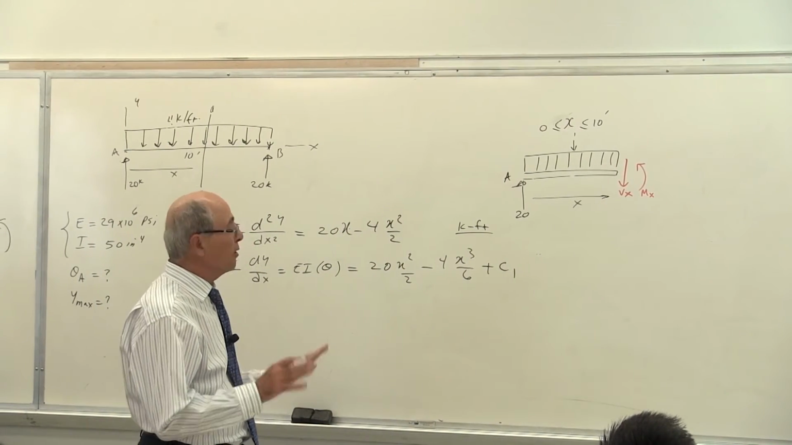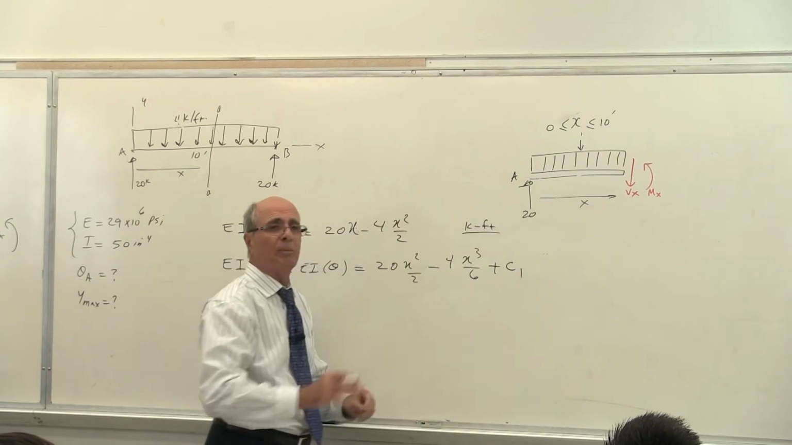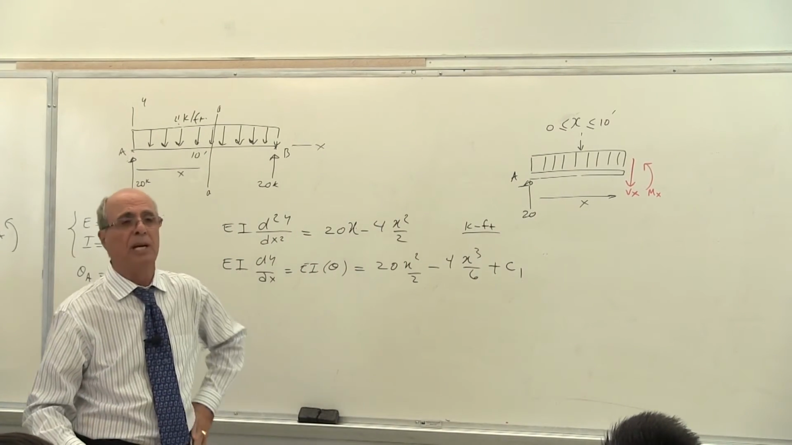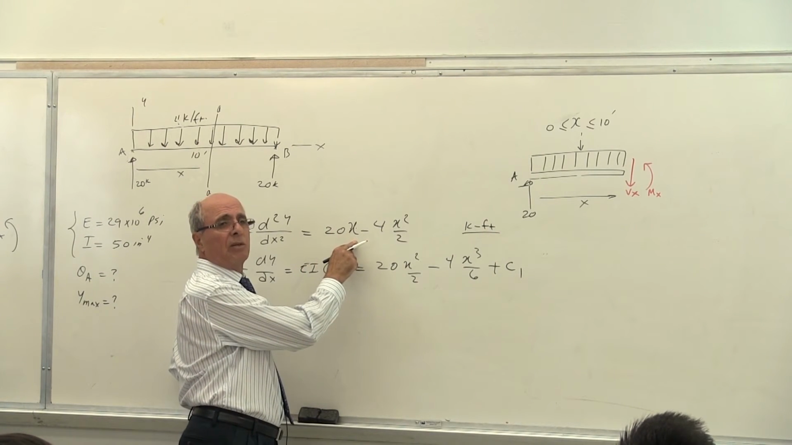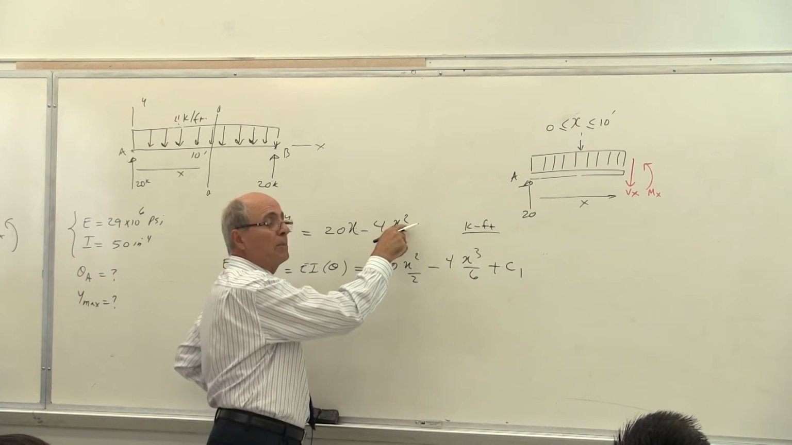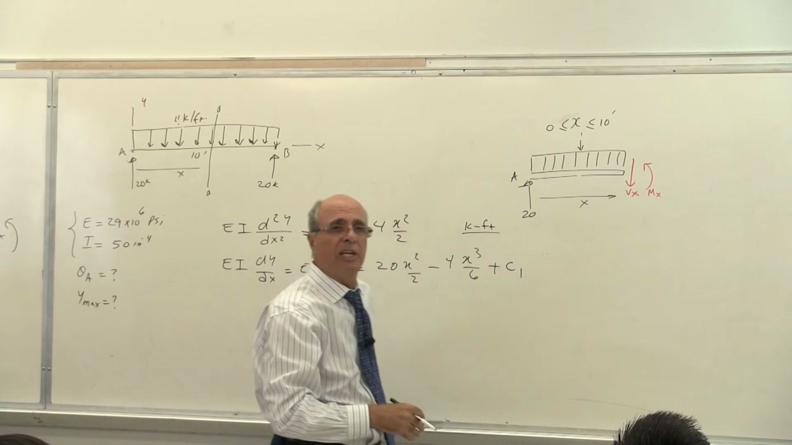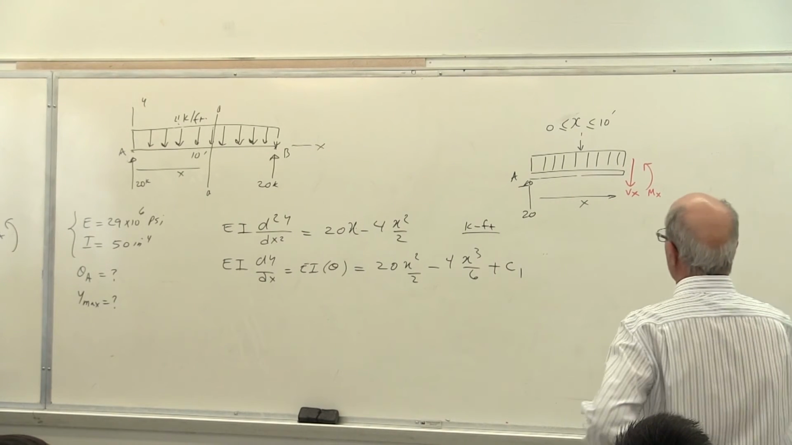Yes? These are different numbers with different units, but the whole equation has a unit of kip-foot. It has to be because it is a moment. Look at this: kips times length, yes or no? Look at this one: 4 kips per foot multiplied by foot squared. The result is kip-foot, yes or no? Correct?